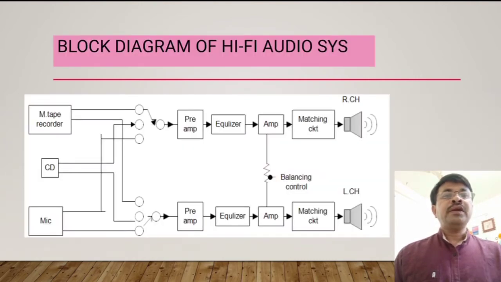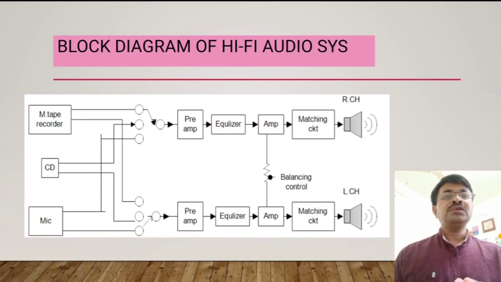An important question may be asked on this topic: draw the block diagram of a hi-fi audio system for a magnetic tape recorder, CD player, DVD player or FM radio. Student, the important point is that the left side contains the input device, and the right side contains the playback device, that is the speaker.